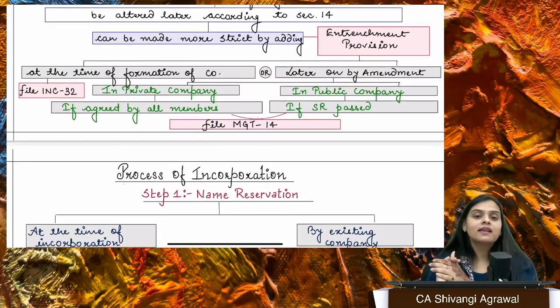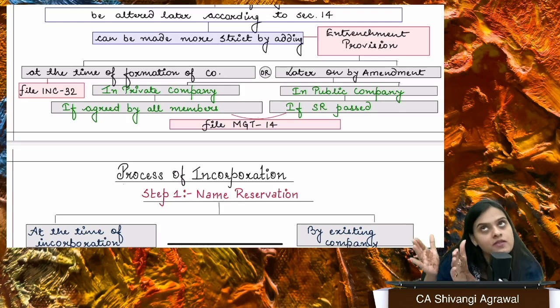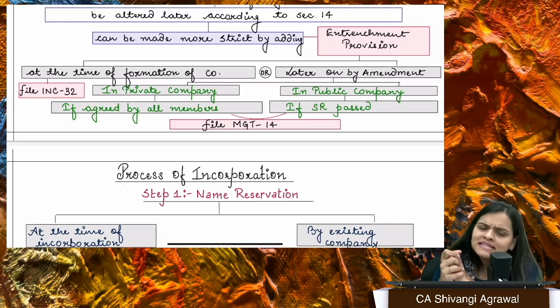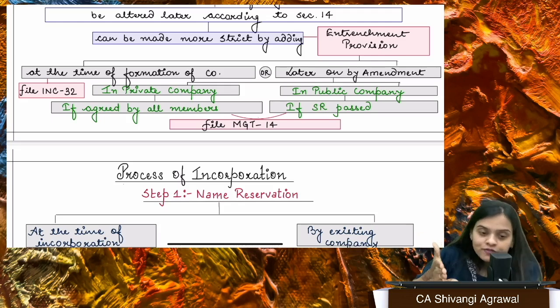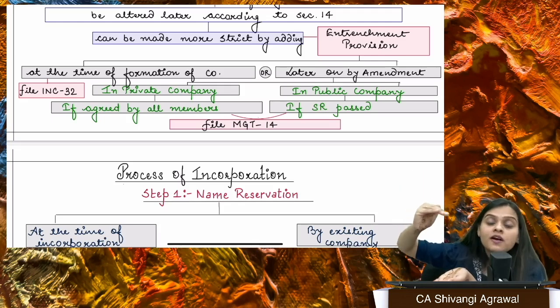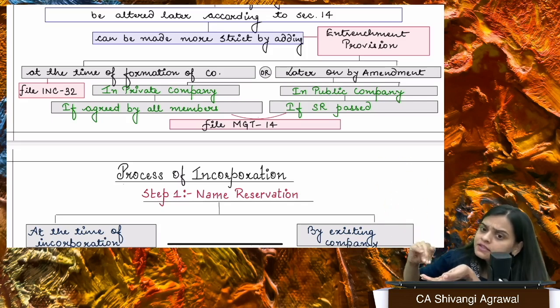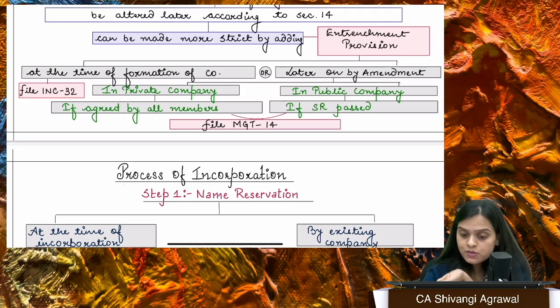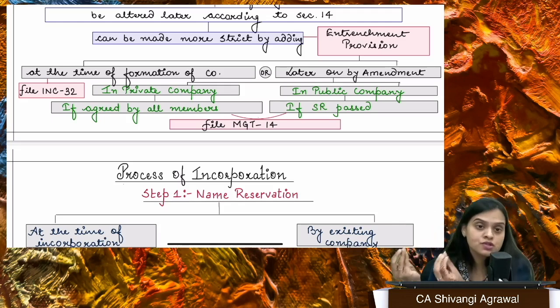There is one special thing in articles of association, and that is called as entrenchment provision. Section 5, entrenchment. What is entrenchment? Entrenchment means basically making something more difficult. If I take you through section 14, which is alteration of articles of association, it tells us you have different clauses of articles of association, and if you want to change any clause, basically you can do that by passing special resolution.